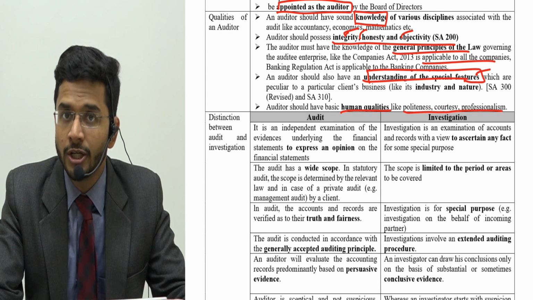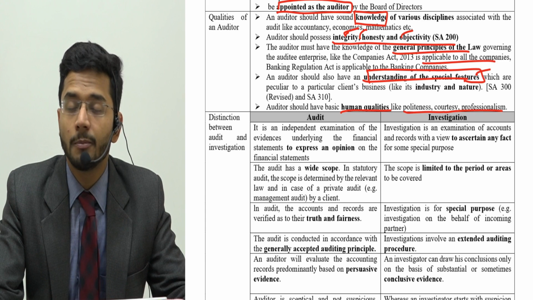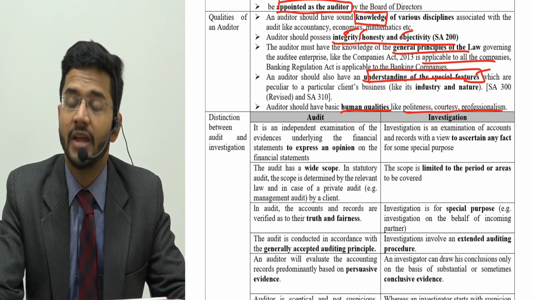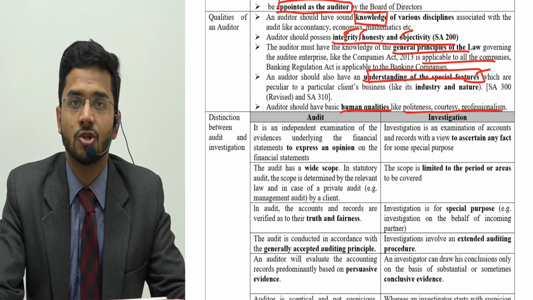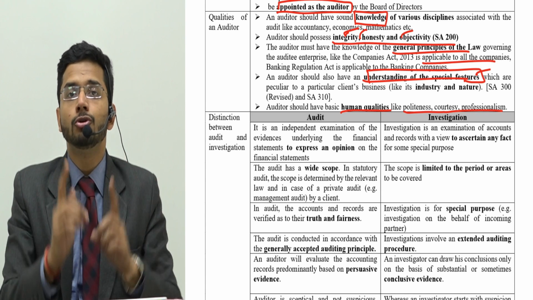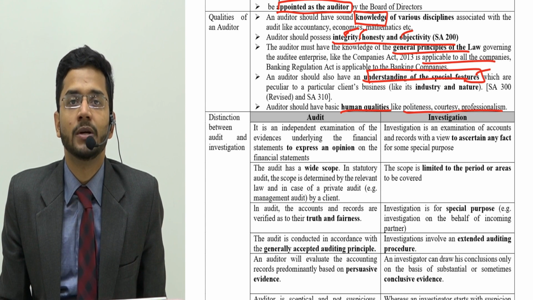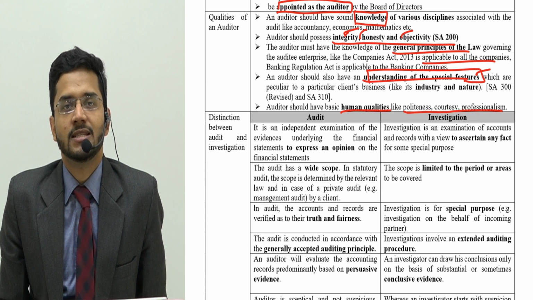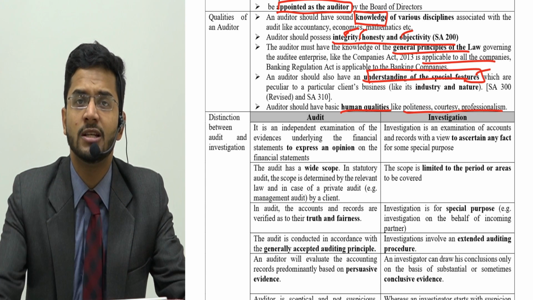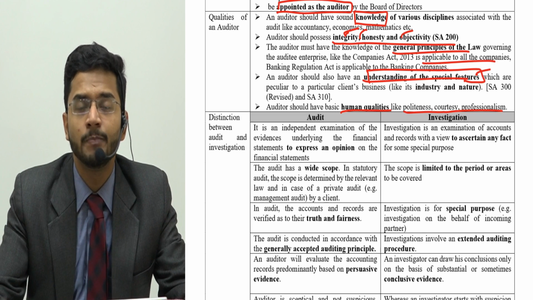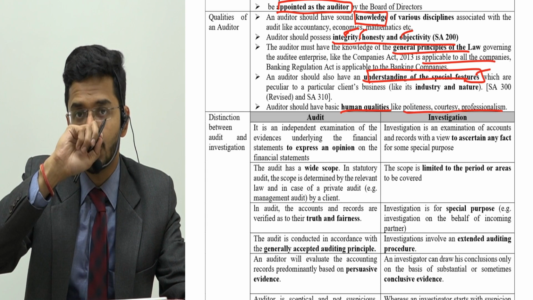Audit is done by an auditor, and an auditor is not supposed to do investigation. That is a very critical scope limitation of an auditor, that an auditor should not do investigation. Investigation is to be done by forensics teams or investigators or some expert team which is qualified in doing investigation. An auditor should not do investigation.